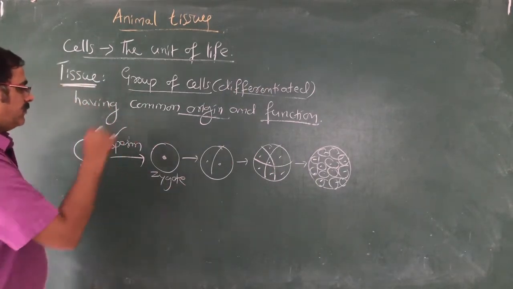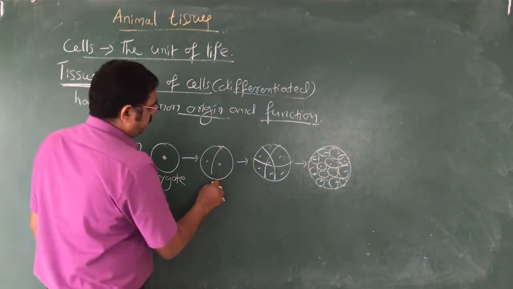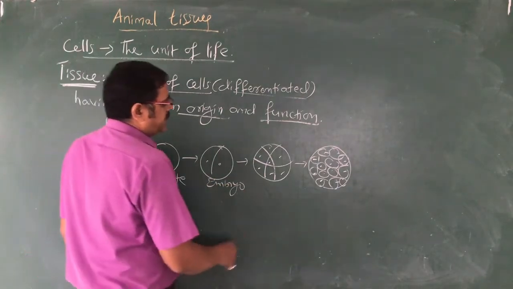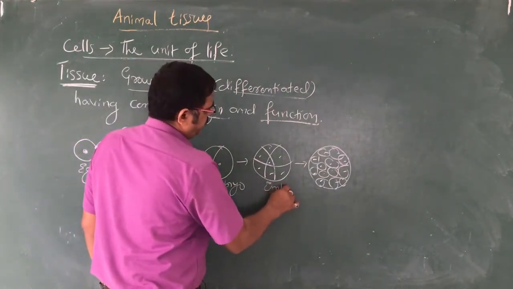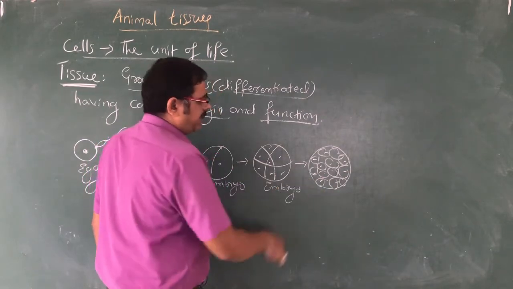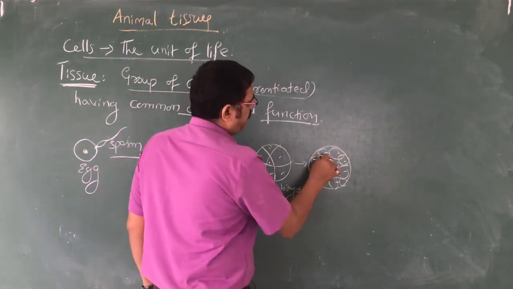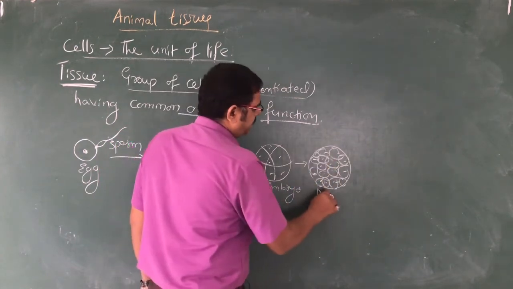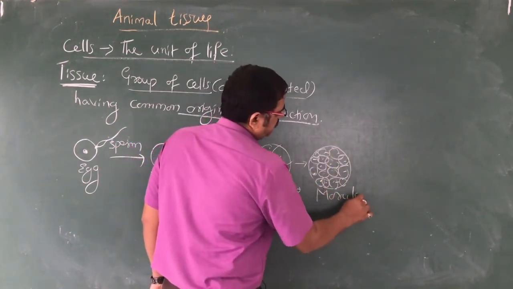So this is the zygote, this is also the embryo, a 2-cell stage, 8-cell stage embryo. Now an embryo with more cells is a solid mass of cells. We call this stage the morula.